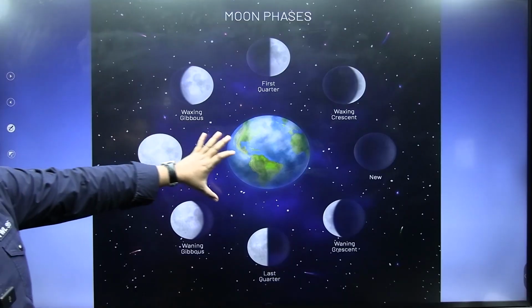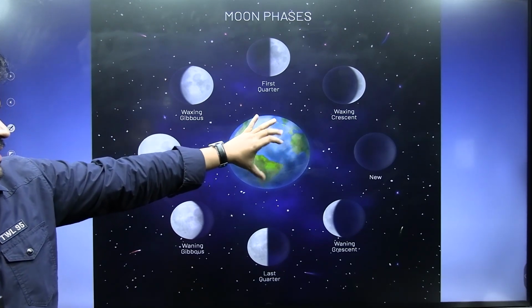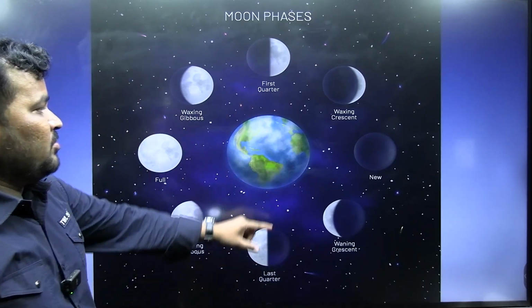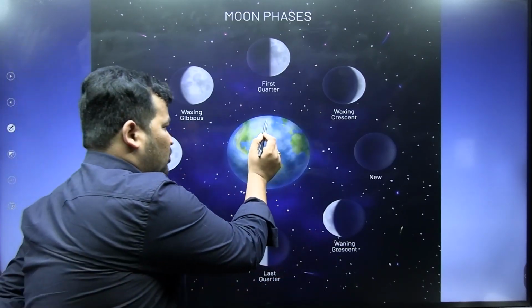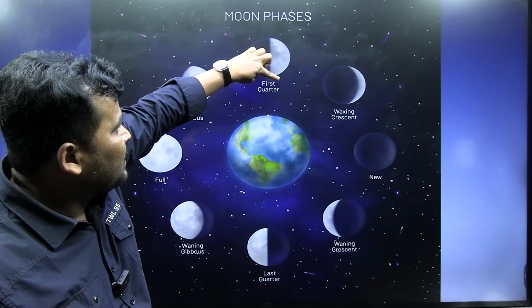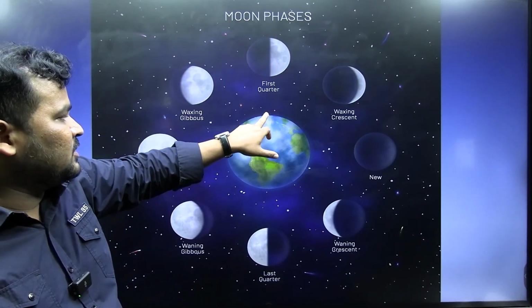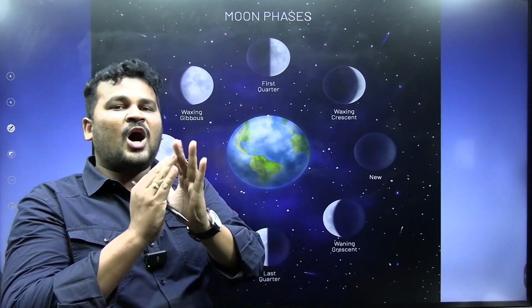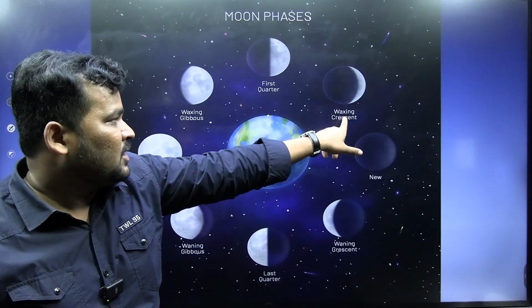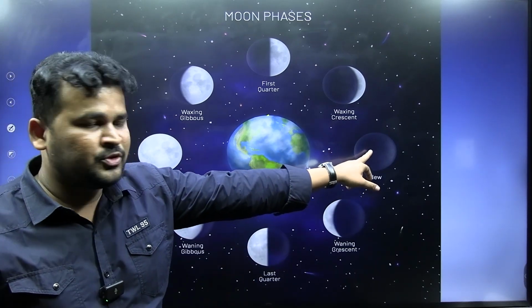Next, after that, these are the moon phases. See, for example, it is our Earth, Mother Earth. The first quarter, the moon will be here. If you are at this point, you can see only this area. You are able to see only half moon. After some days, you can see the moon like a waxing crescent. And after some days, you can find the new moon.